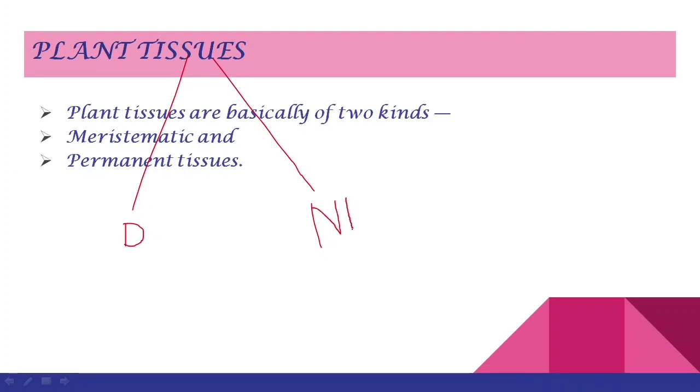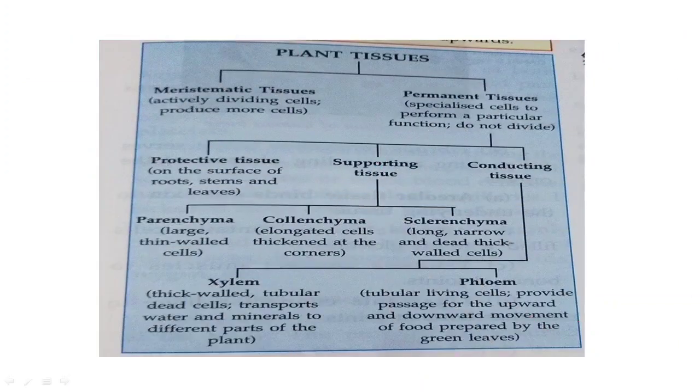These tissues do not divide. Now let us see the entire flow chart, the entire classification of plant tissues first, and then we will go into the detail one by one for each type of tissue. Okay, so let us see, children.